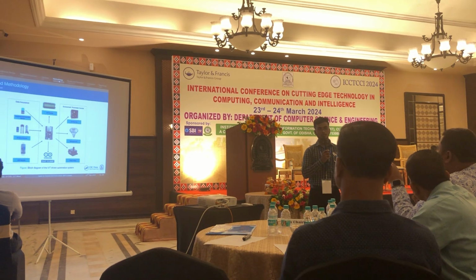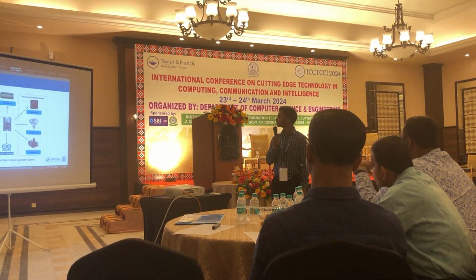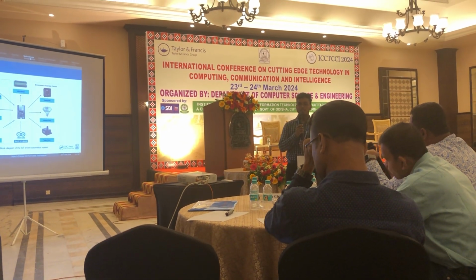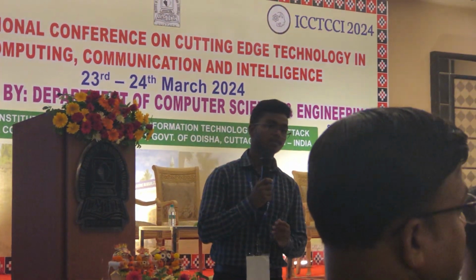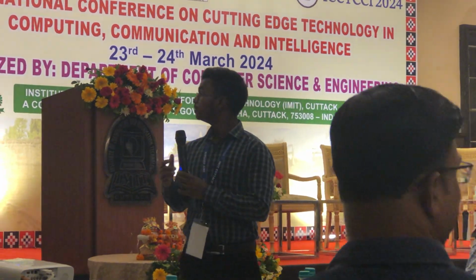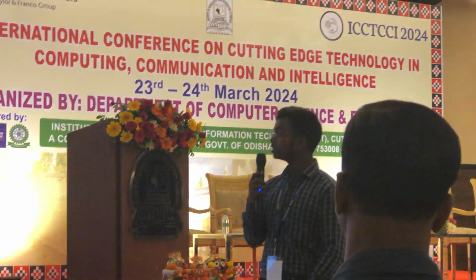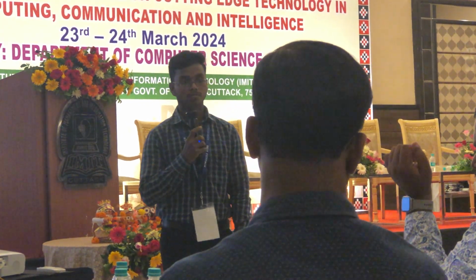How will traffic monitoring ensure that these three parameters of the environment are in order? Actually, the traffic monitoring is a separate part. The automation is a separate part and the monitoring is a separate part. They are independent. Okay, thank you.